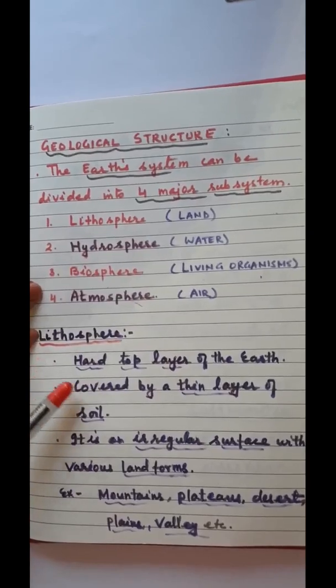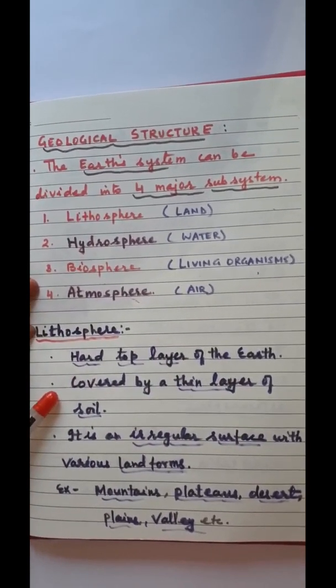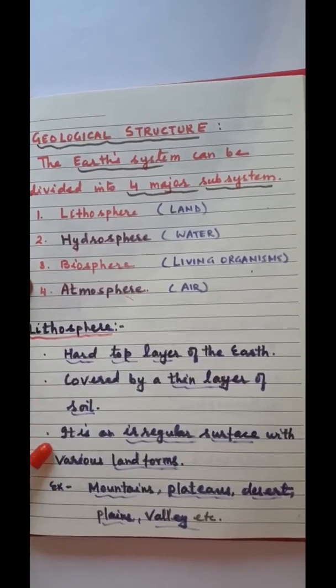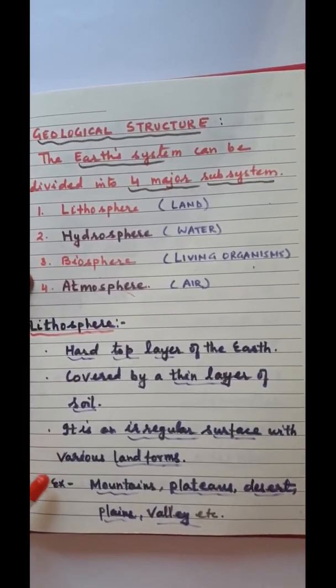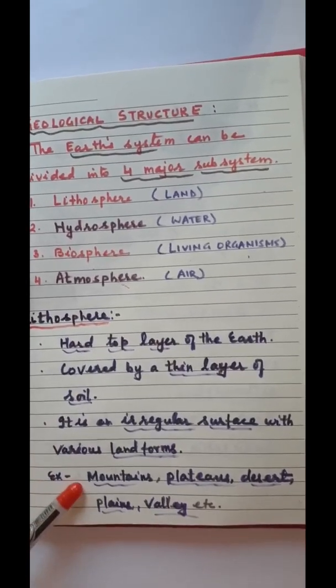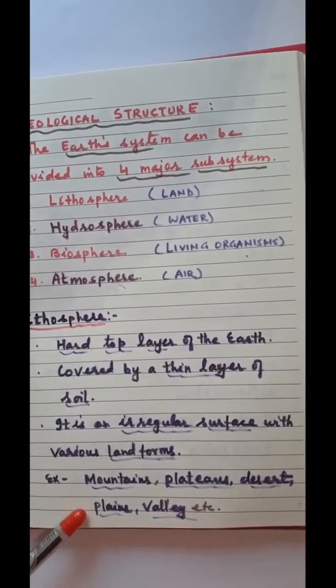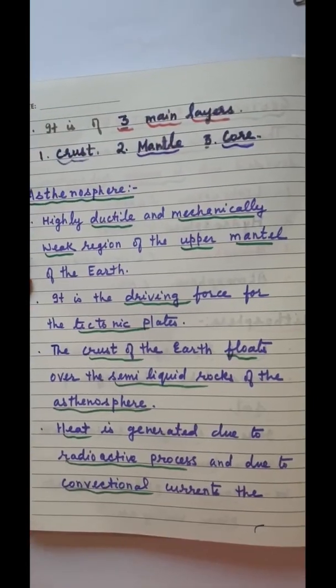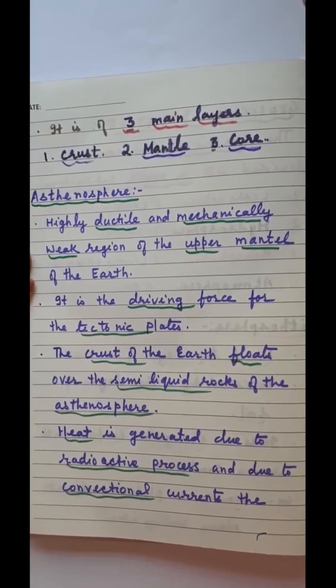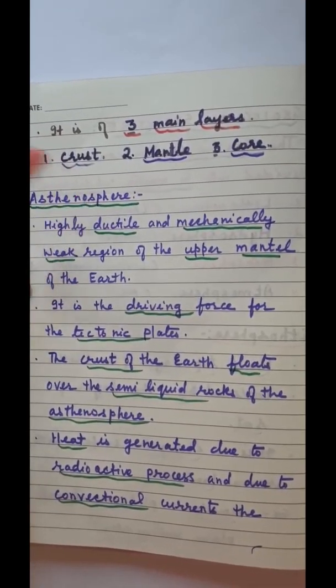It is a hard top layer of the earth covered by a thin layer of soil. It is an irregular surface with various landforms. Example: mountains, plateaus, deserts, plains, valleys, etc. Lithosphere has 3 layers, that is crust, mantle and core.